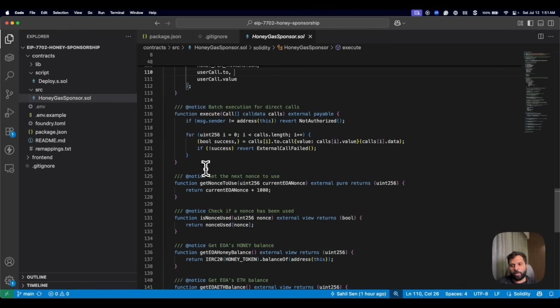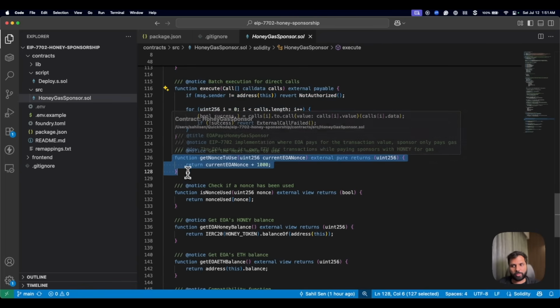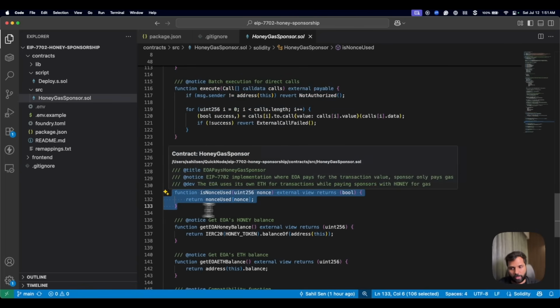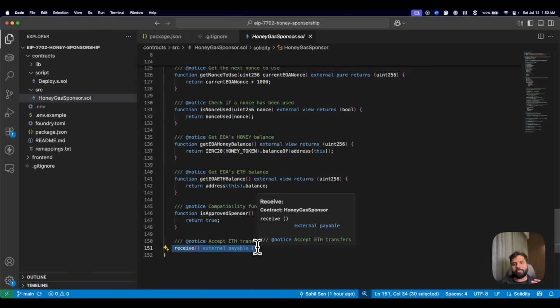And then we have a function for batch transactions, a function to get the nonce, a function to check if the nonce has been used, a function to get the EOA's honey balance, and a function to get the EOA's ETH balance, because the EOA sends some ETH to a third party. There is also a function to check if the sender is approved or not. This always returns true and exists for backward compatibility with the front end. And then this receive function is called when the contract receives Berachain token.